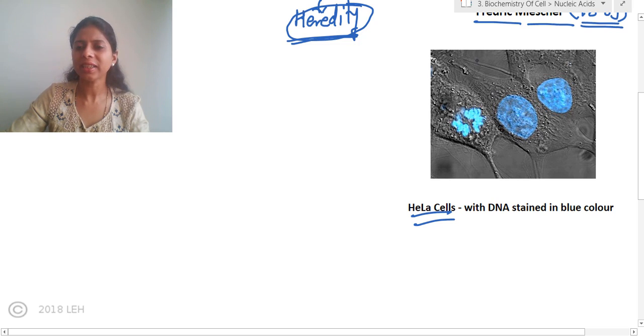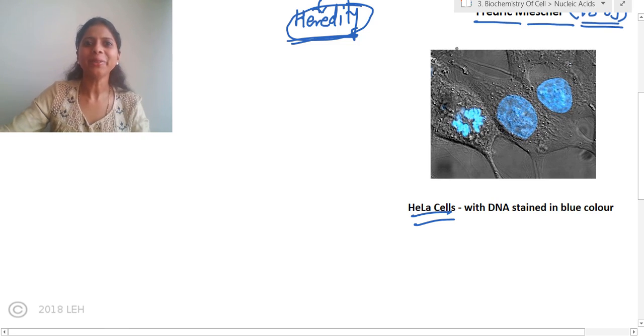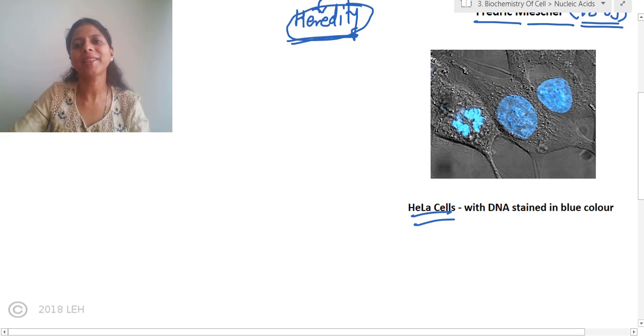So you can see this grey colored cell, and inside it a blue colored nucleus, and the more the blue color, the more is the DNA. So we can see a lot of DNA, that is a lot of nucleic acid, inside the nucleus. Now they are located more inside the nucleus,